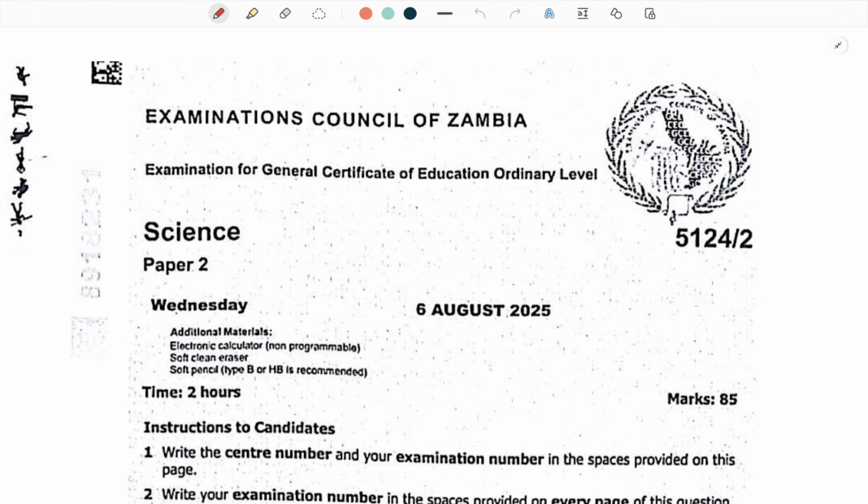I will make sure that I simplify your mole concept, your methods, and also other topics that are really so important, like the periodic table. Most of you really struggle a lot, especially with mole concept, and mole concept doesn't miss. But I'm going to show you the tricks that you'll be using whenever you want to solve a question under mole concept. And also concepts on the periodic table, you will need to understand them. Not only the periodic table, also methods and things like organic chemistry, which I will be able to highlight to you.